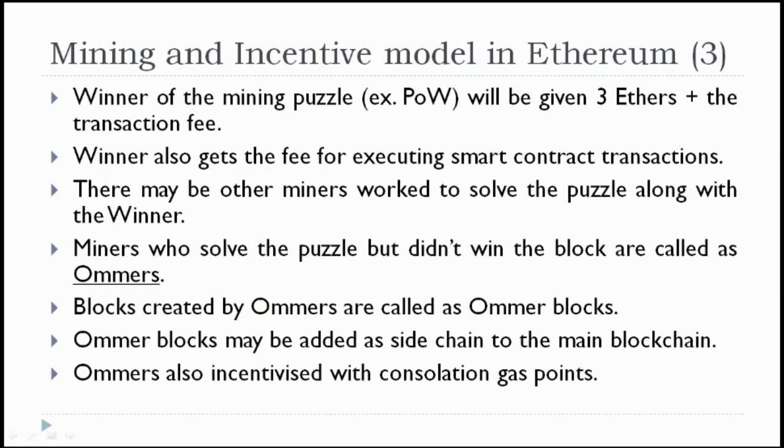In case of the Bitcoin blockchain, the winner will get the Bitcoin transaction fee and a block creation fee of three Bitcoins. In case of Ethereum, the winner of the mining puzzle, if proof of work is used, which in general is used in the public Ethereum blockchain, will be given 3 ethers plus the transaction fee. So this is the fixed model, 3 ethers plus the transaction fee.